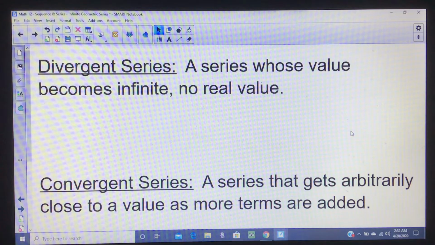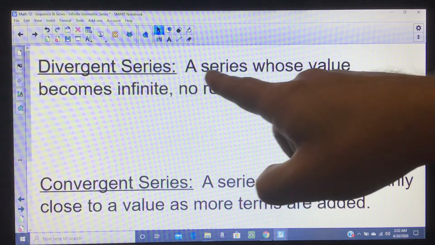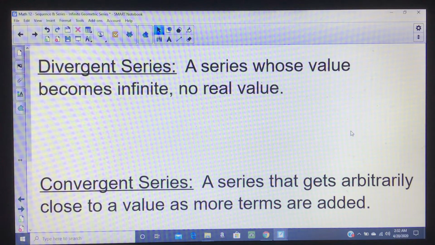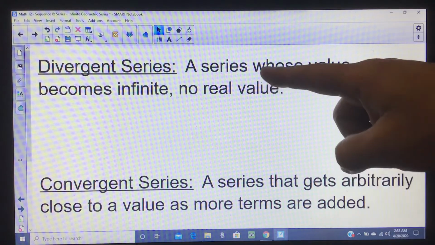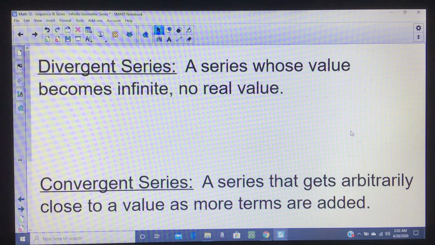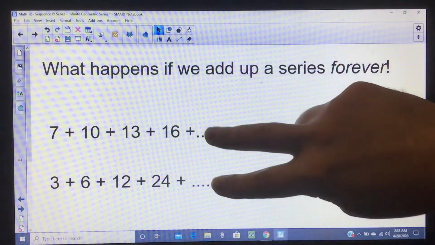If you add up forever and you get something that becomes infinite, it's called a divergent series. So a divergent series is a series whose value becomes infinite the farther you go. If you keep going and the thing never approaches anything, that would be divergent. The opposite of a divergent series is a convergent series. A convergent series converges onto something. So a convergent series is a series that gets arbitrarily close to a value as you add more and more terms.